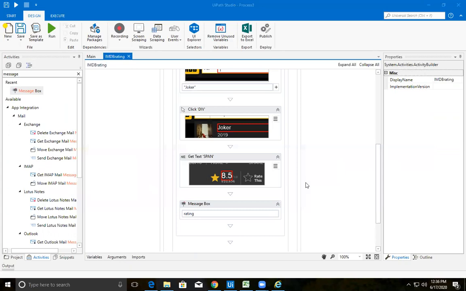Please respond. We are getting an error while creating the variable. Can you tell me what is that error, Harsha? Compile error. I'm not getting what the compile error is.